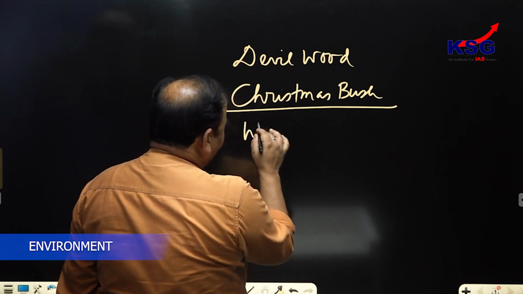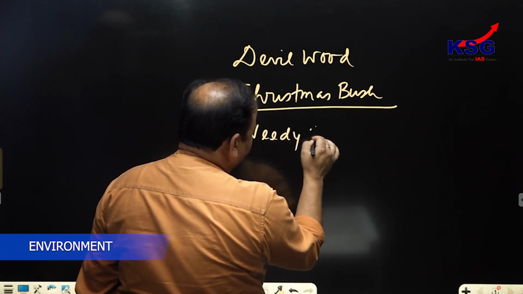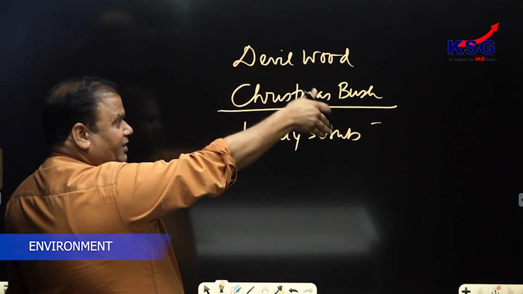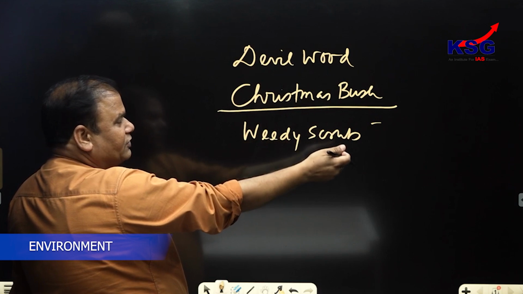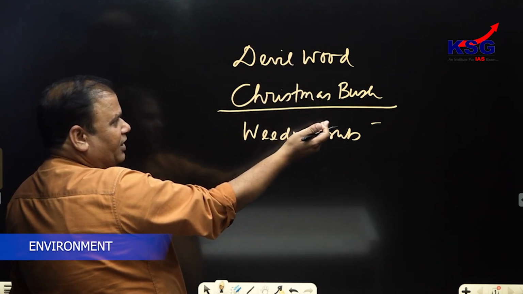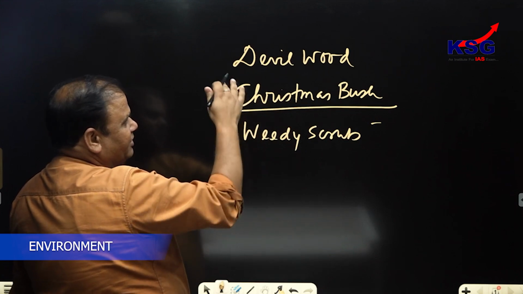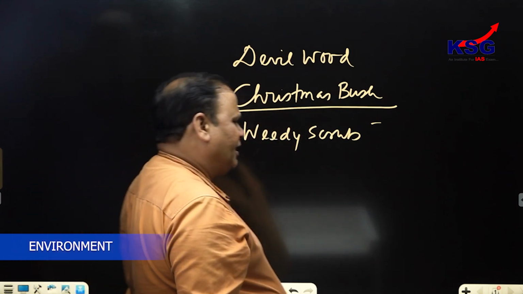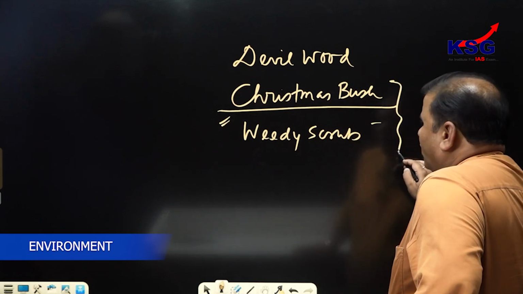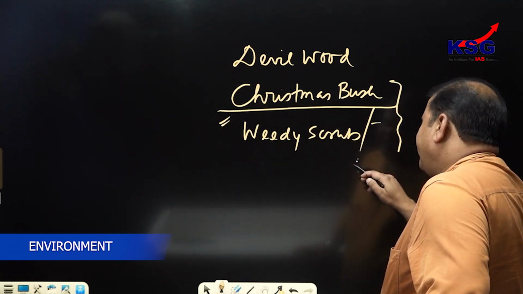This is a weedy shrub, and it belongs to Northern America, Southern America and also the northern part of Argentina. It is endemic in that area. It is also an ornamental plant, and it was brought to India.